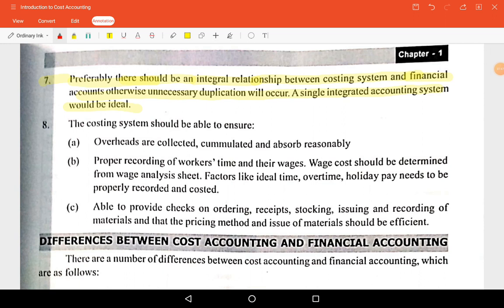There will be a difference between financial information and cost information. So if we maintain an integrated accounting system, it would be better, because financial information will be the same as cost information for some items. Cost accounting system and financial accounting system, two are there. If you follow two accountings, unnecessary duplication of information will be there.